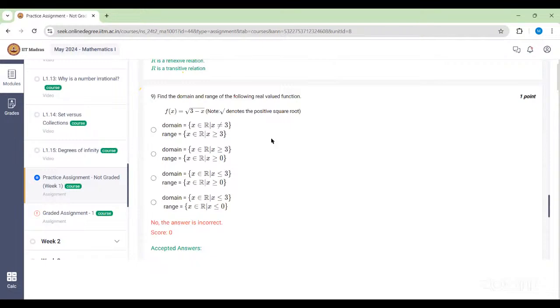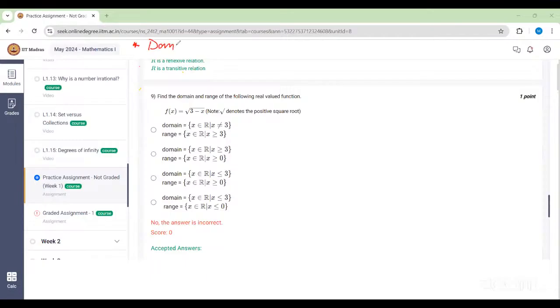Okay, so this is a question. From the domain and the range, find the domain and the range of the following real valued function. Okay, so here what is happening? I'll just explain the basic concept, how you tackle the concept of domain, how to find the domain of a function.